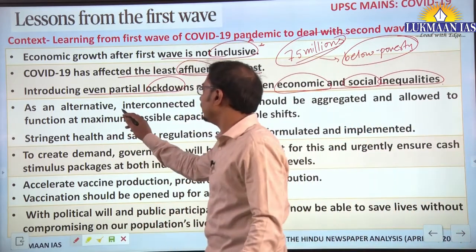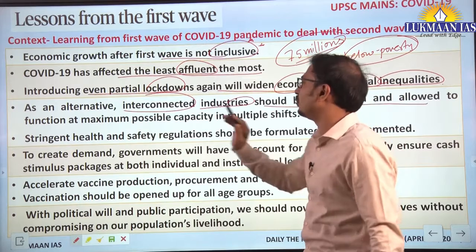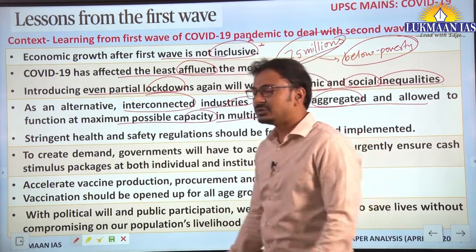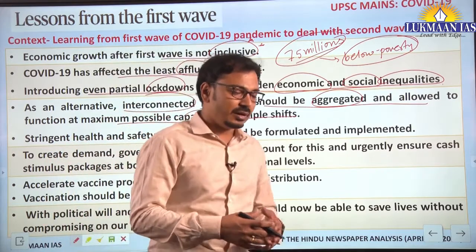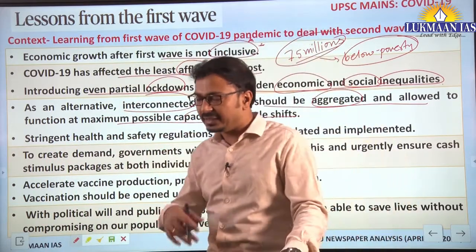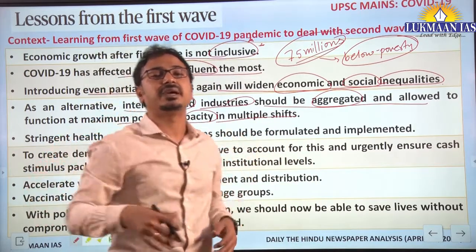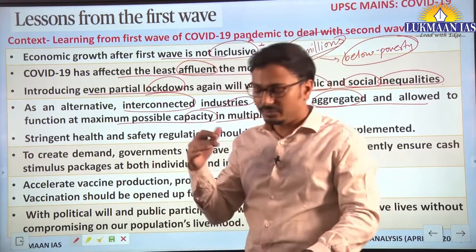As an alternative, interconnected industries should be aggregated and allowed to function at maximum possible capacity in multiple shifts. By interconnected, I mean they are interdependent for the supply of raw materials, and they are located nearby in isolated industrial regions, not near housing societies.